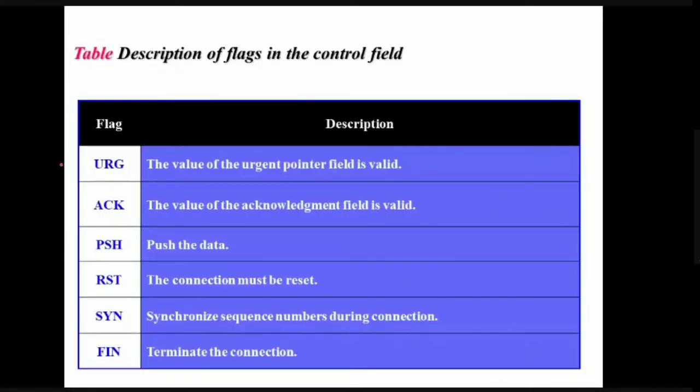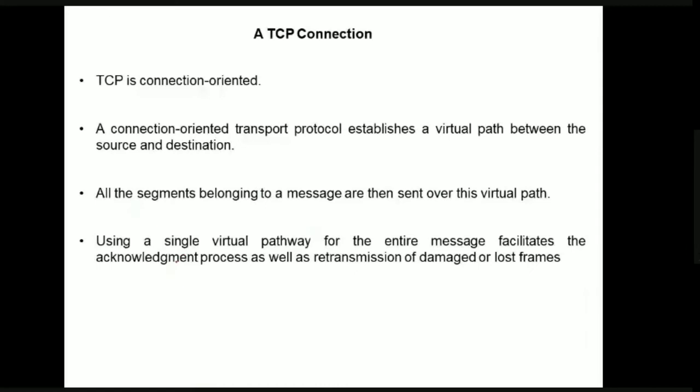So this is the description of the flags just discussed. URG means the value of the urgent pointer field is valid. ACK means the value of the acknowledgement field is valid. PSH means pushing the data. RST means resetting the connection. SYN means synchronizing the sequence number during the connection. FIN means to terminate the connection. So this is all about the header part of TCP.